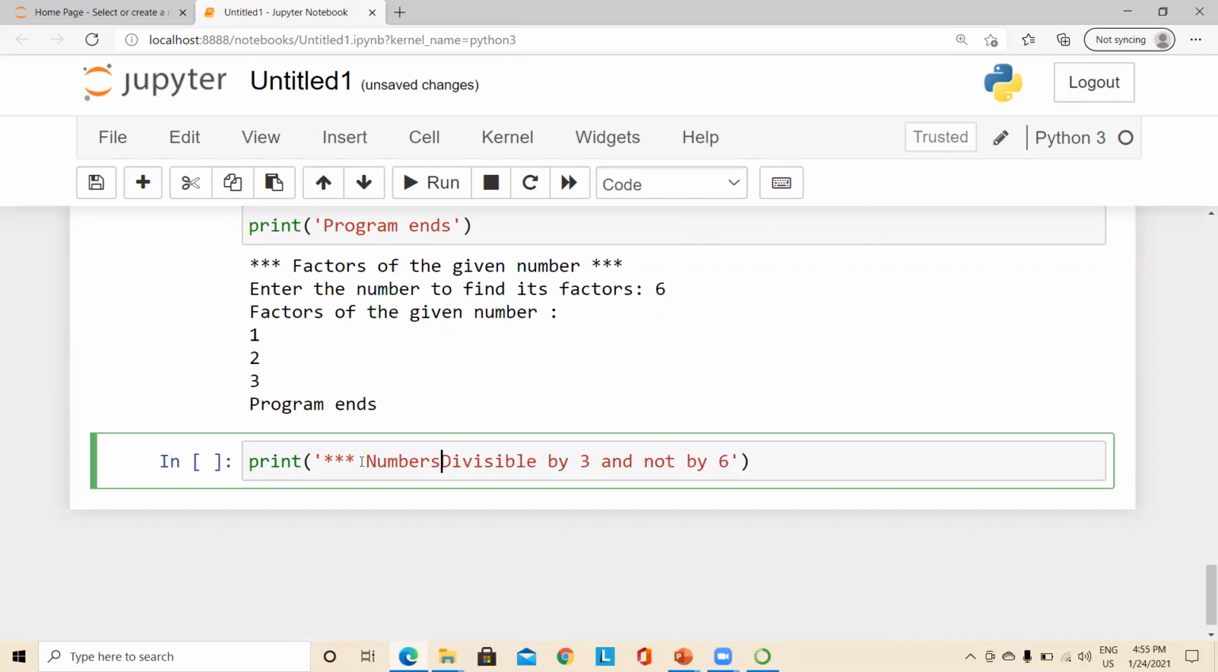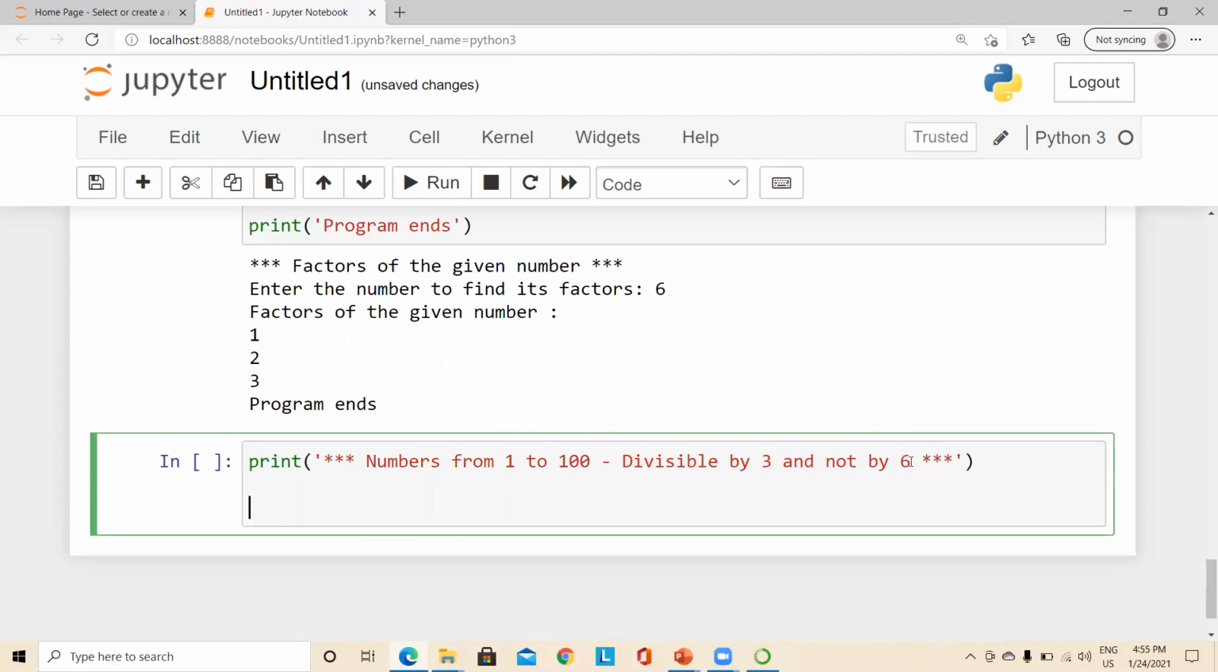So the main heading is numbers from 1 to 100, right? 1 to 100 which are divisible by 3 and not by 6, right? So note here, inside this single quotation, I have typed these many things, right? Which means whatever I type, that will be displayed in the output screen as a message, okay? And now we shall